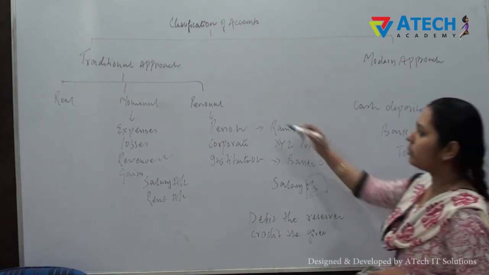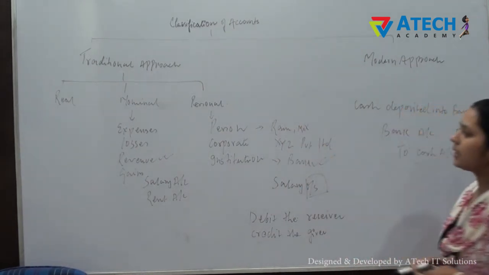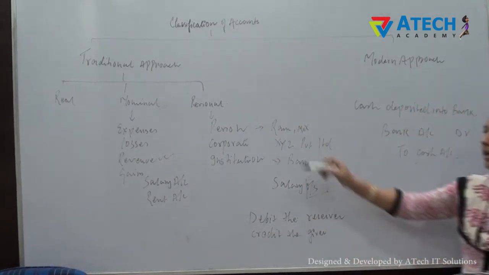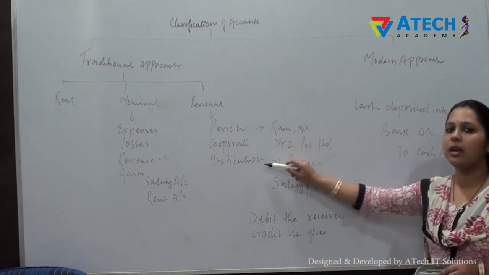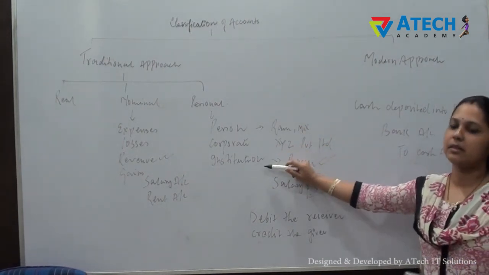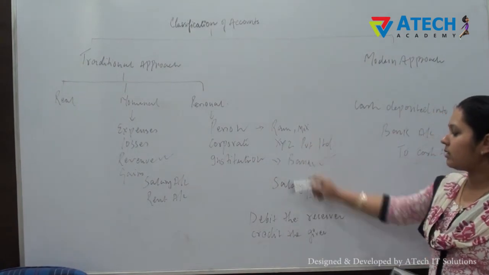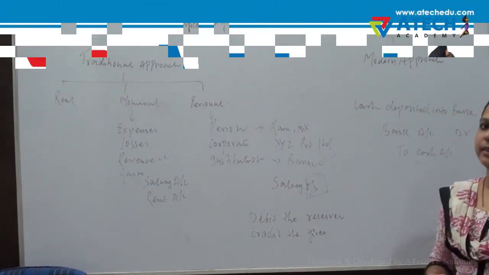Next we move on to personal account. Now personal accounts are those accounts which relate to any person, corporate, institution or any account that represents a certain person. And what is the rule? Debit the receiver, credit the giver.